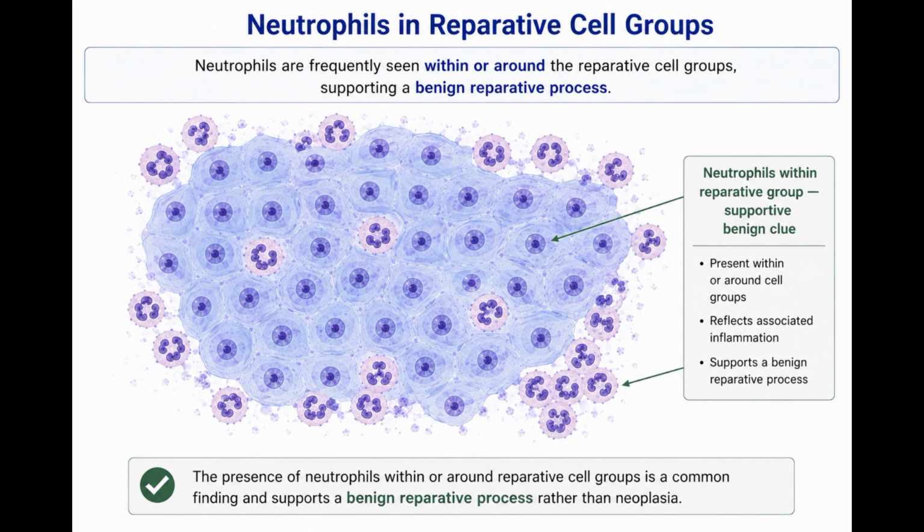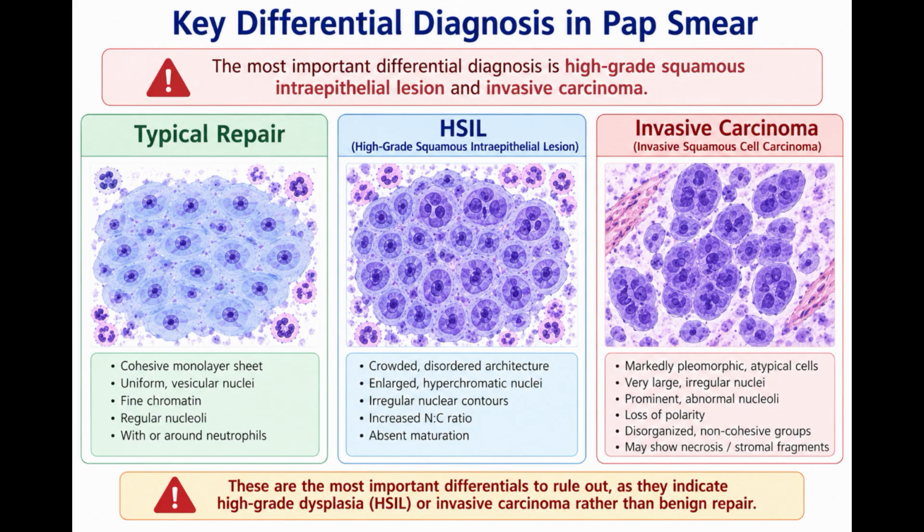Neutrophils are frequently seen within or around the reparative cell groups, supporting a benign reparative process. The most important differential diagnosis is high-grade squamous intraepithelial lesion and invasive carcinoma.